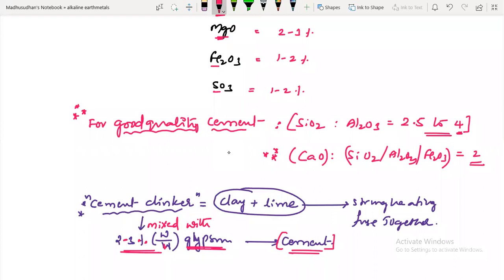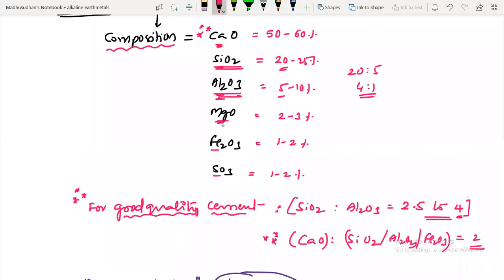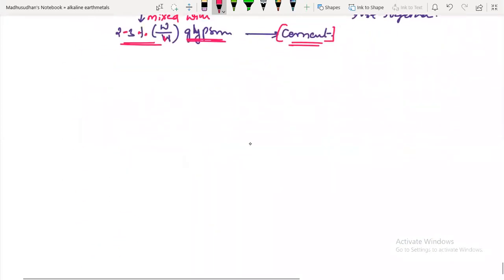This is enough about cement, which is also called Portland cement. What is the highest composition in Portland cement? Calcium oxide. Calcium oxide has the highest percentage. At least remember this. The remaining silicon, aluminum, and magnesium oxides are in low percentages. Next one.